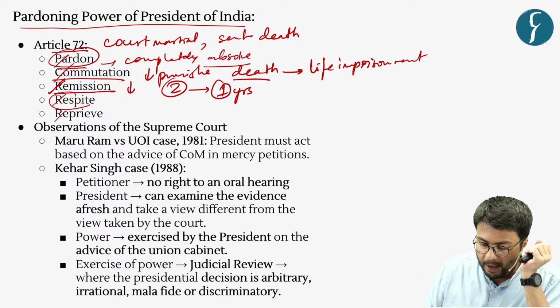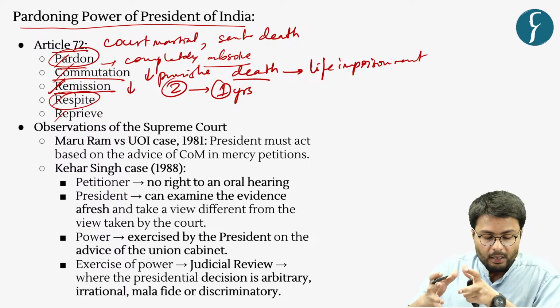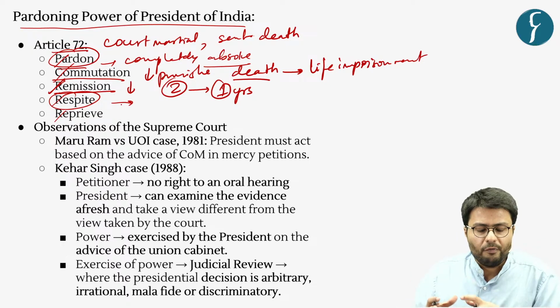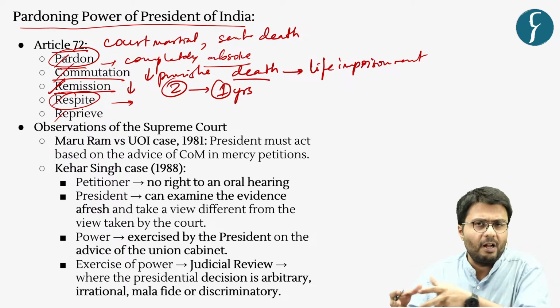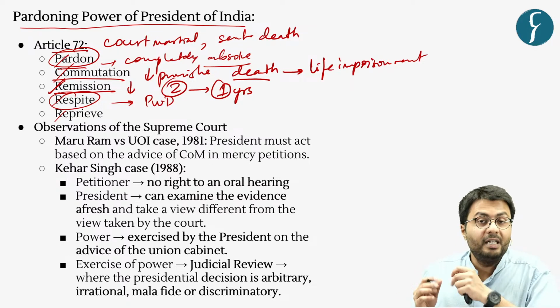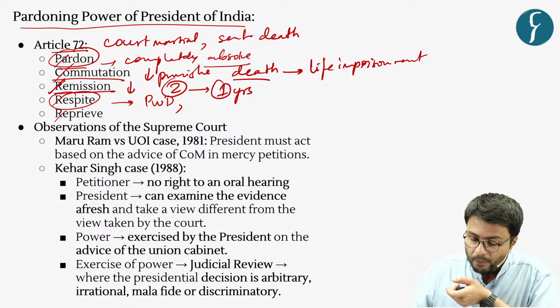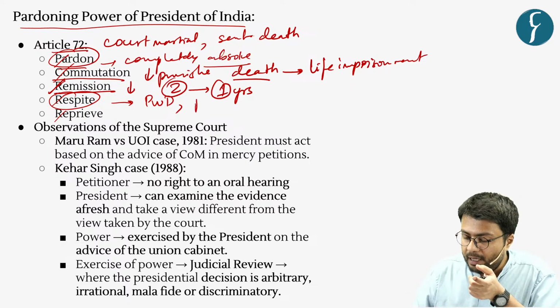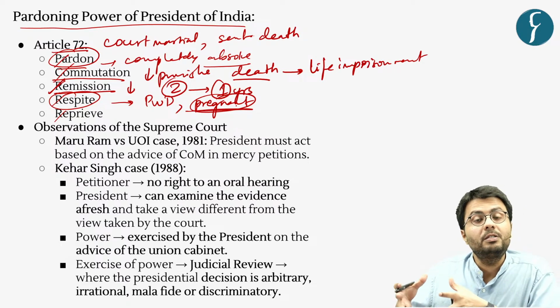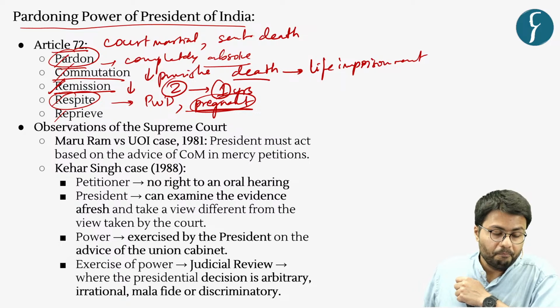Further, by providing respite, the President can lessen the sentence of any convict based on new developments, such as if the convict becomes a person with disability, or if the convict becomes pregnant during the incarceration period, then that convict can be granted respite by the President of India.